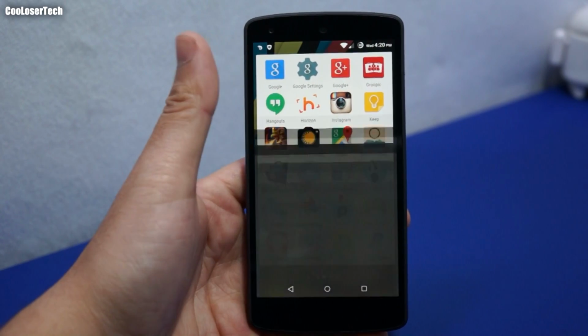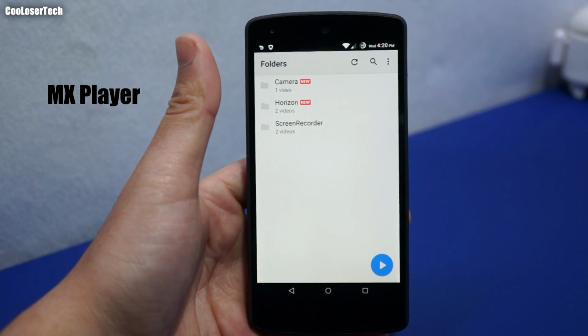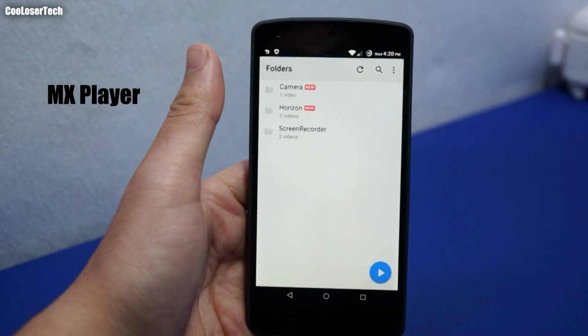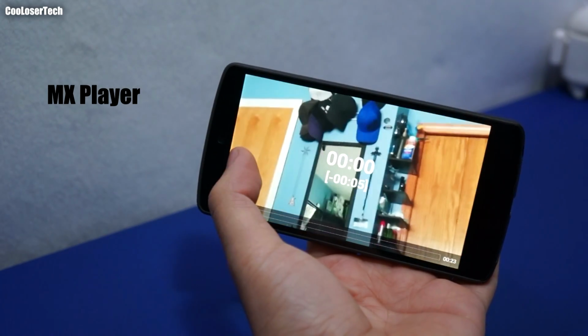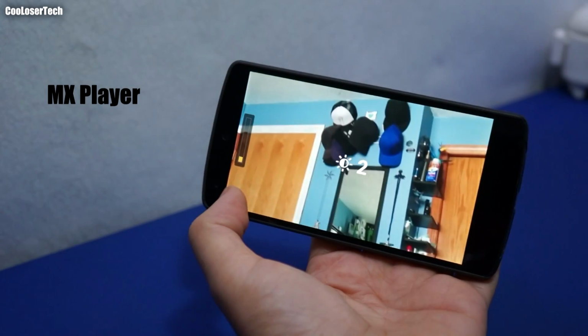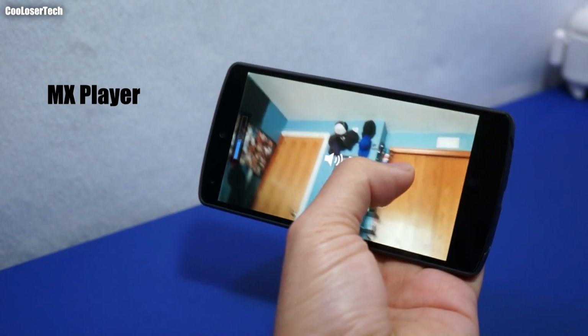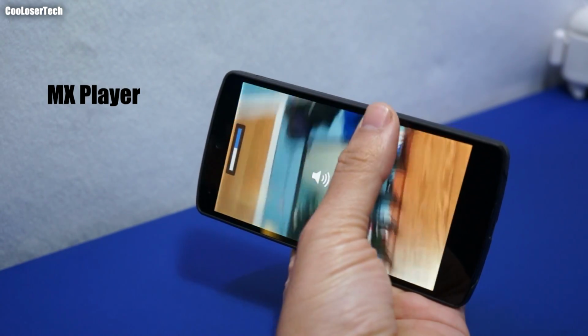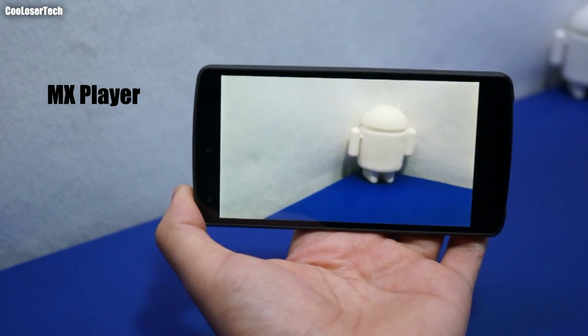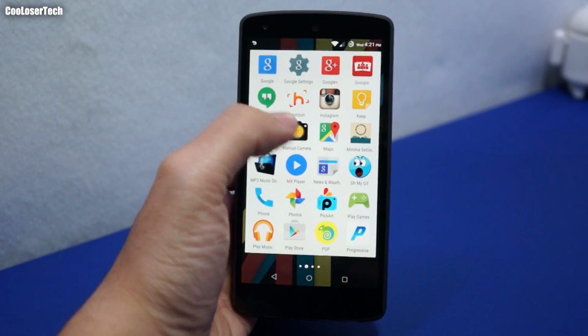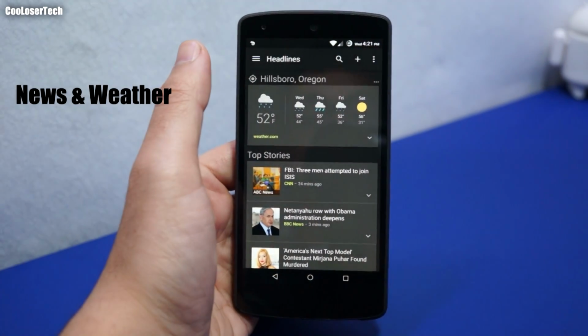And then we have MX Player. I use MX Player for all my video playback on my device. Brightens up everything to the settings that I want. You could fast forward, rewind, turn up the brightness, turn down the brightness, and volume down and volume up. So a lot of good controls, and it has lots of codecs to support lots of different video files. And here we have News and Weather, Google's application that they've made so much better now.